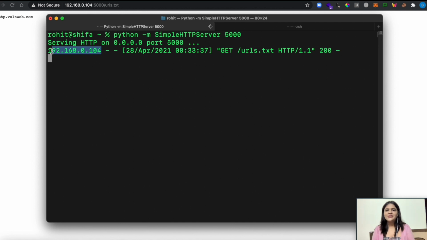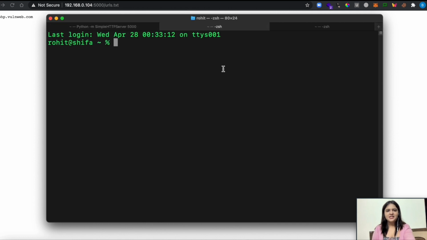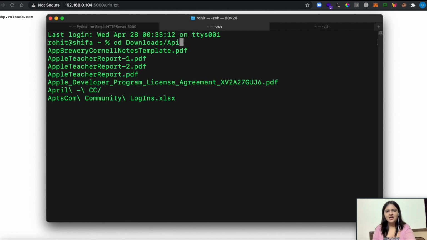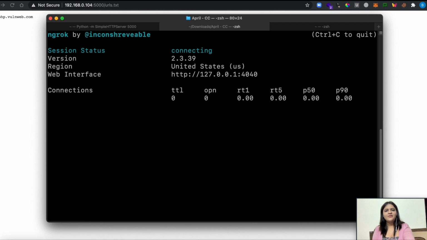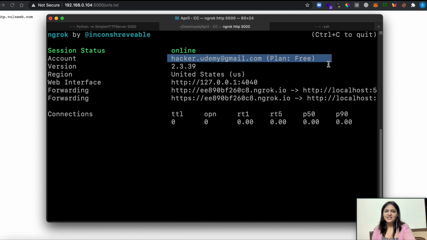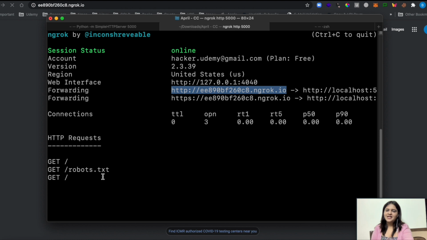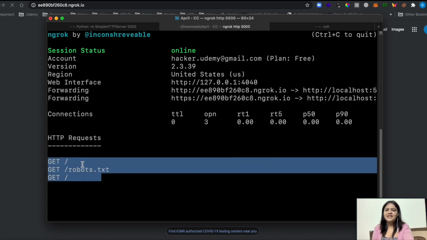Now this urls.txt is only accessible to me. I want the whole world to access this file, so for that reason I am going to port forward this. I am opening a new tab. I have already downloaded a tool into my downloads folder. The name of the tool is ngrok. To start that, I am using ngrok http, with the same port number where I have already hosted a few files. You see that it has started. The session status is online and I am on the free plan. Here you see that this URL can be accessed by anyone sitting in any part of the world.